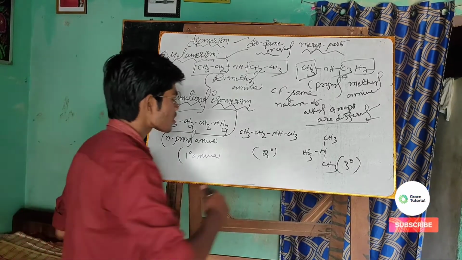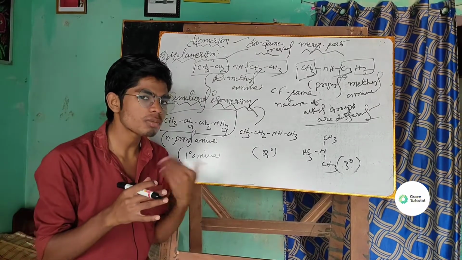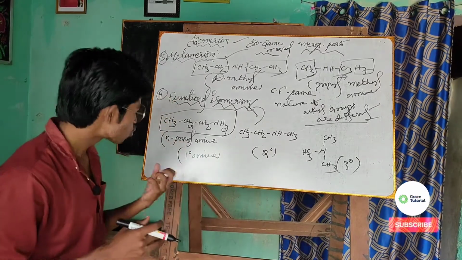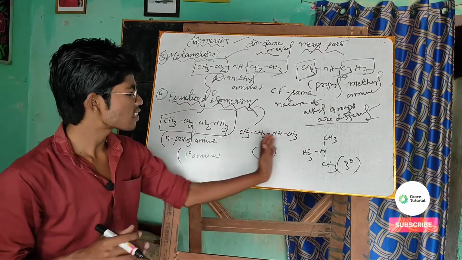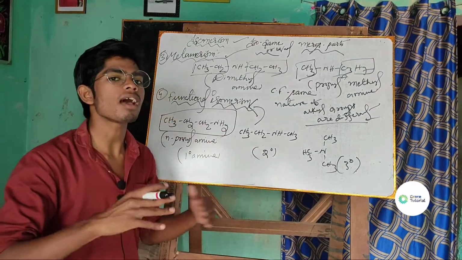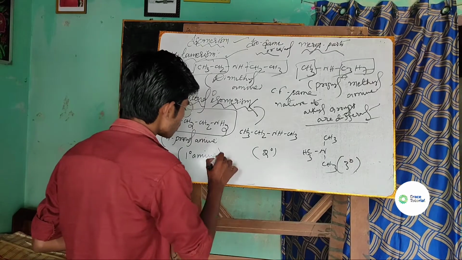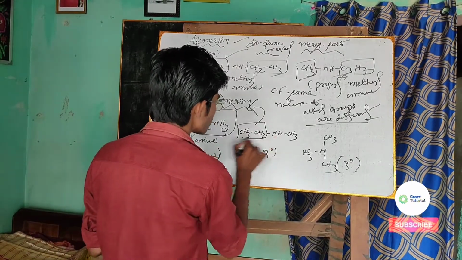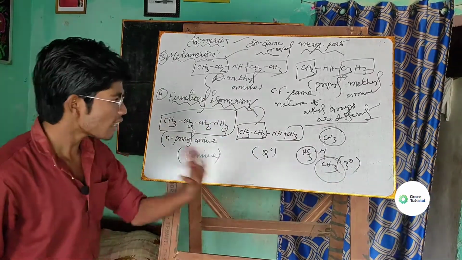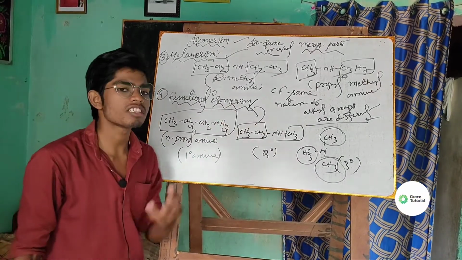So it's very simple to understand, my dear students. That is what is called functional isomerism. Functional isomerism is shown by all the primary, secondary as well as tertiary amines. These compounds have the same chemical formula but differ in nature: this one comes under primary, this under secondary since two alkyl groups are attached, and this under tertiary since three alkyl groups are attached.